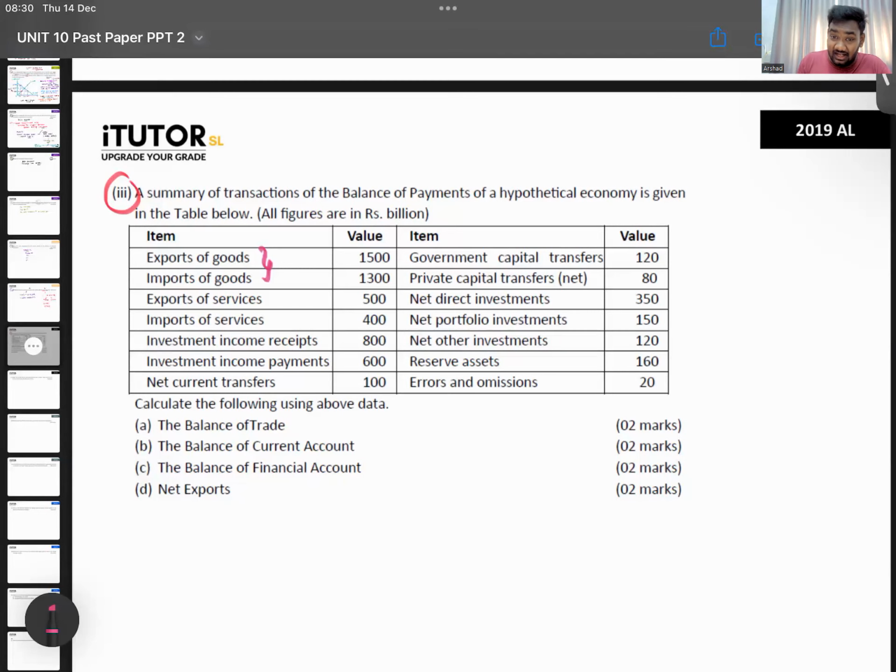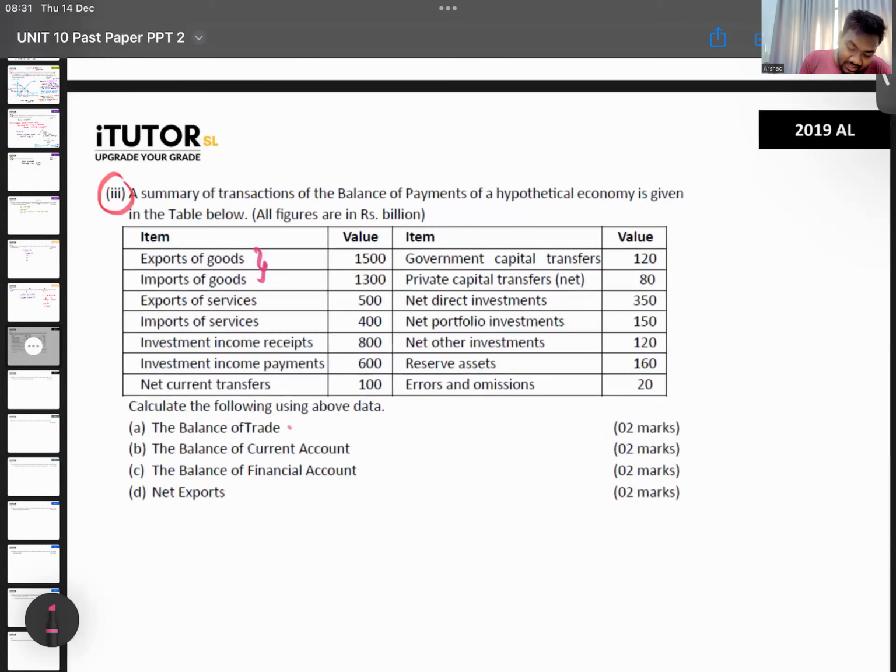See if there are any non-monetary gold they have given. Services, investment income, net current transfers, government capital, private current. No, there is no non-monetary gold. So then what is your balance of trade? Simply exports 1500, imports of goods 1300, balance of trade is a plus 200. You can give it in rupees billion. So say 200 rupees billion. Final answer.